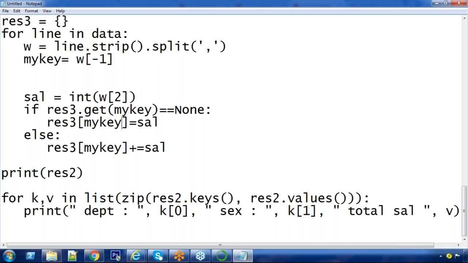For this, if the key is not available, I'm inserting a pair. In that pair, the value is a list. If key already existed, I'm appending the salary to that list, dot append. So after completion of this loop, what is the thing? Department 11, all department 11 salaries has one list. 12 salaries has one list. Okay. So for this, up to now, you just check. You can understand.